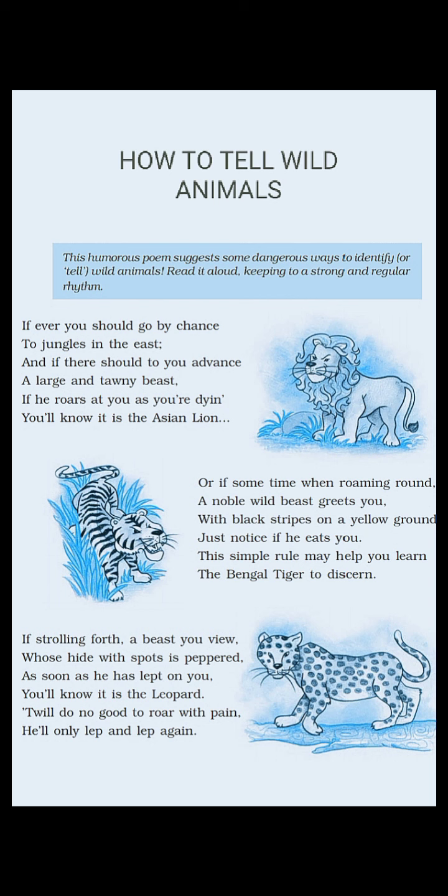Here again in the humorous way, the poetess Carolyn Wells is telling you that if you are casually walking in a jungle, casually strolling forth means you are moving ahead, you will meet an animal who has a skin with spots on it. From the picture itself it is clear to you that with spots on it, the animal is so fast and it will lap on you, it will pounce on you, it will jump on you. This jumping is an indication that it is no other than the leopard.